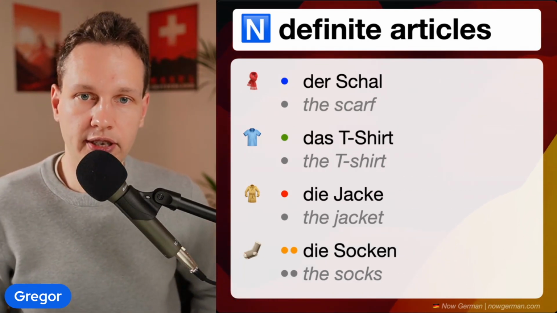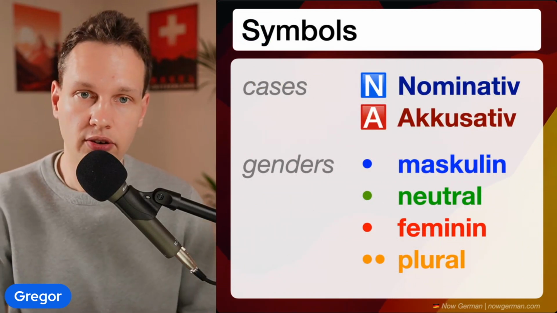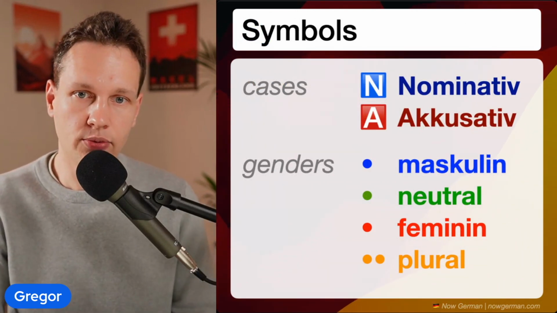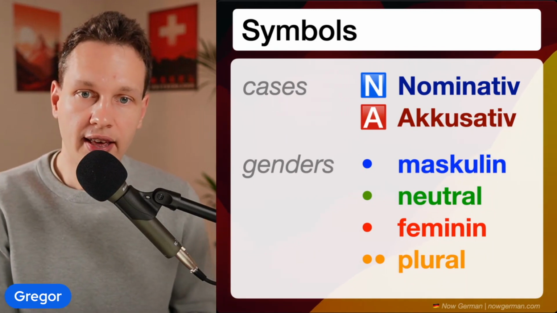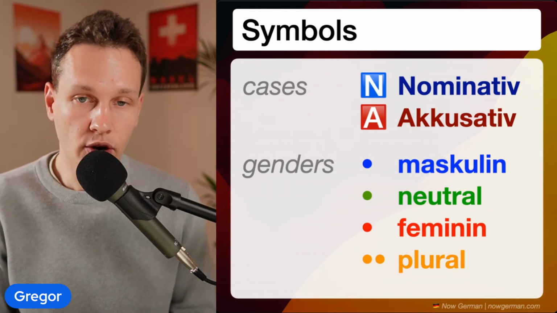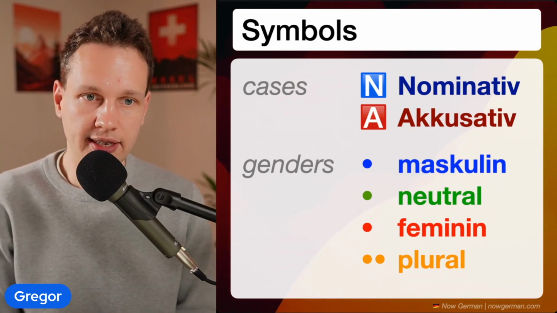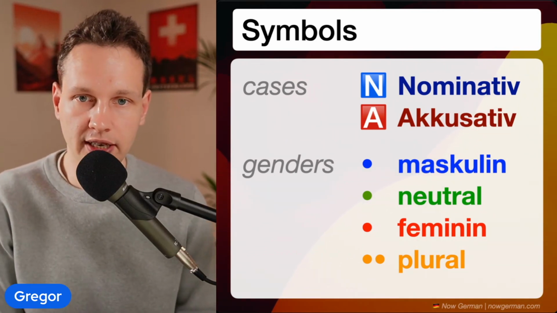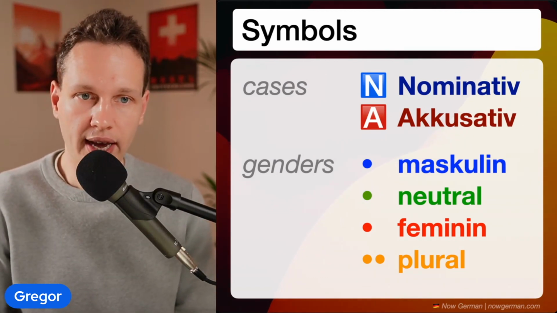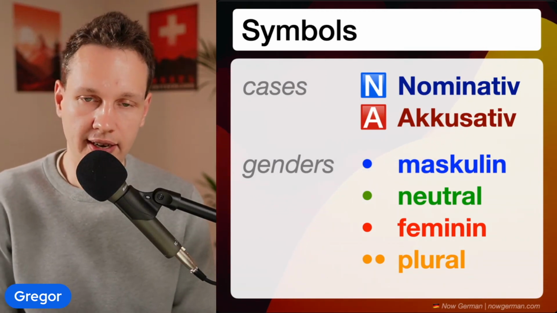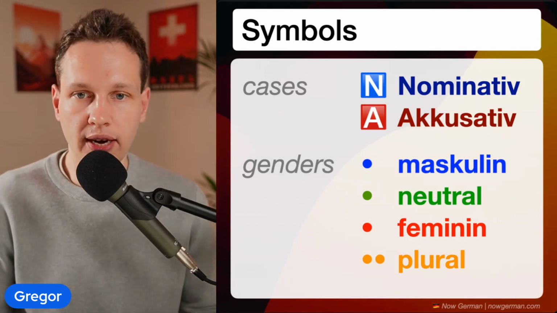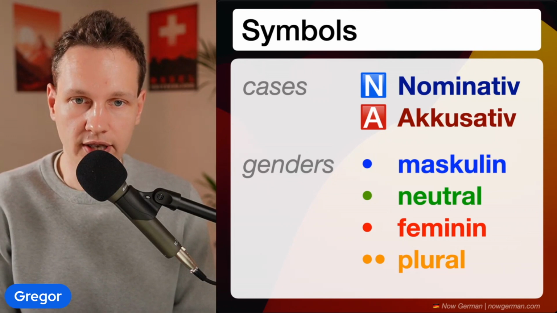And before we continue in the video, let's briefly talk about all the symbols that I'm using in this video. So I have the blue square to symbolize nominative and the red square to symbolize accusative. Nominative is the subject in the sentence, the person or object that is doing something, and the accusative, that is one way of talking about objects in a sentence.